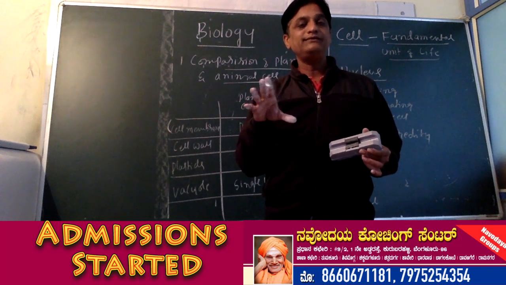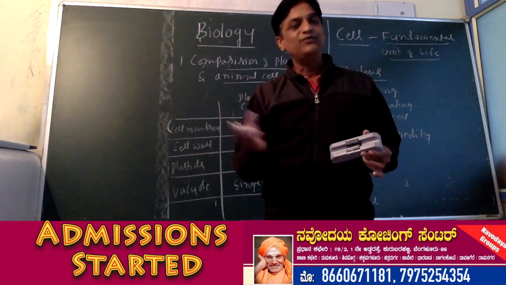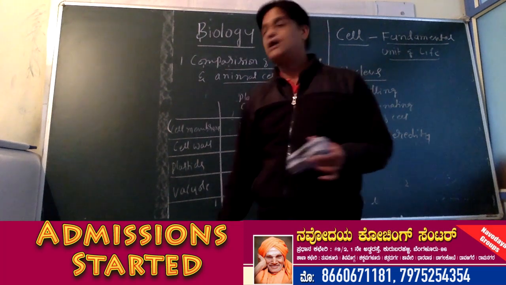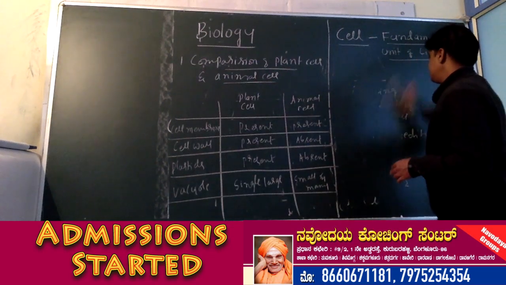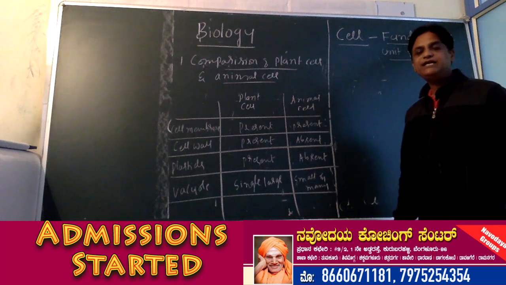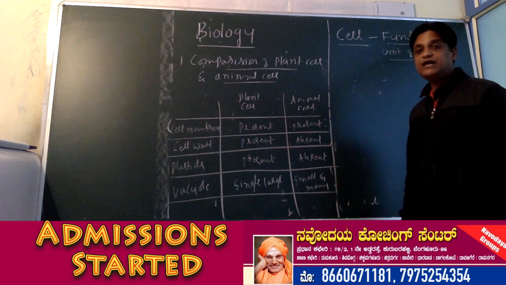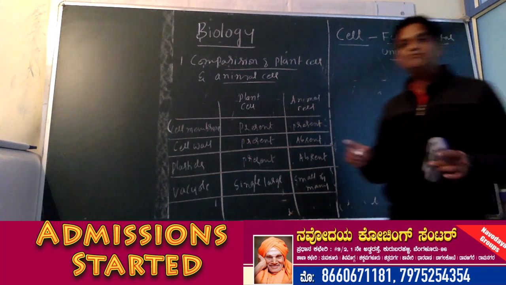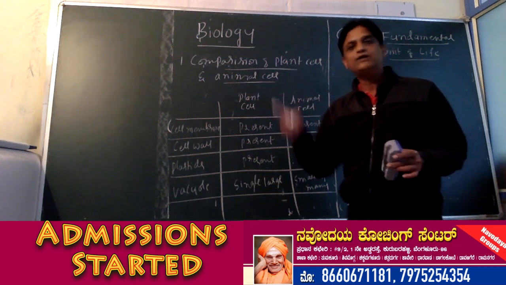Okay, and in addition to this, we have two types of cells, based on whether nuclear material is covered with nuclear membrane or not. See, when we say nucleus, genetic material will be present, and that genetic material will be surrounded by a membrane which is called nuclear membrane. So in some cells, genetic material is not covered by nuclear membrane.